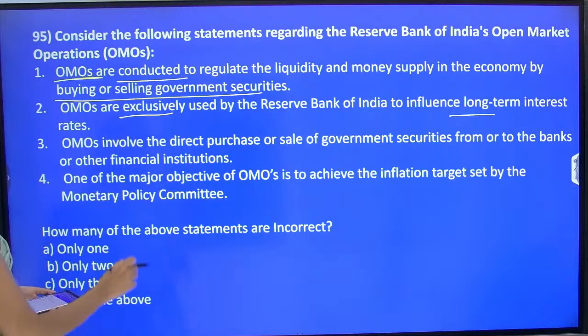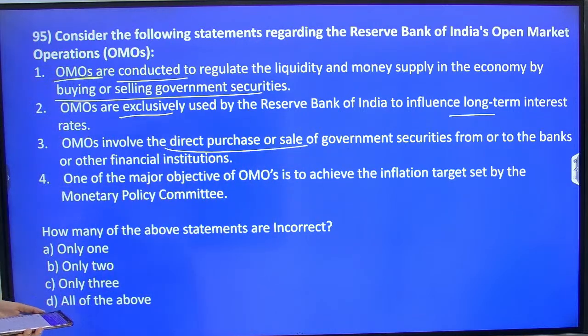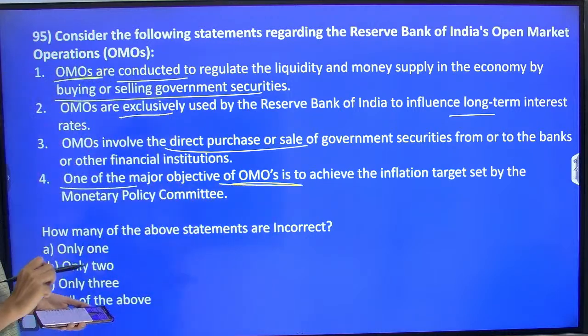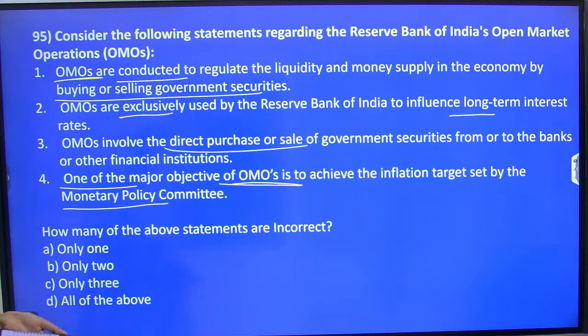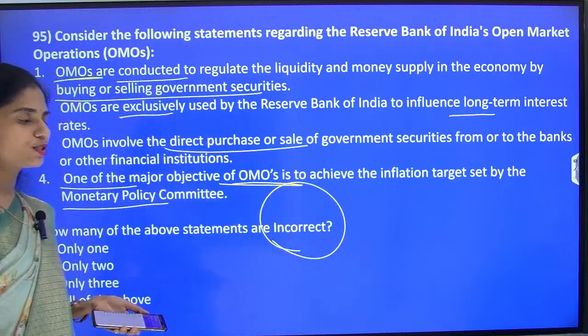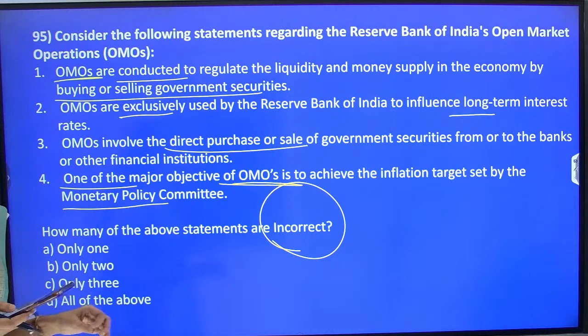Next one is OMO involves a direct purchase or sale of government securities from or to the banks or other financial institutions. And this one is, one of the major objectives of OMOs is to achieve the inflation target set by the Monetary Policy Committee. And you have to see which statements are incorrect. So tell me, which statement do you find correct and which statement do you have doubt about? I am waiting, students. Please let me know fast.